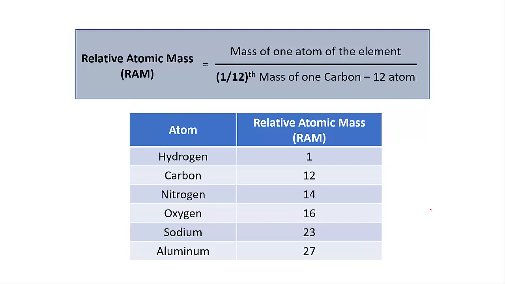And hence what we did is, in the formula we just did a very small change, that is mass of one atom of the element divided by 1/12 of the mass of one carbon 12 atom, which becomes 1, and hence the denominator becomes 1, and it becomes easier for us to calculate. So now hydrogen's relative atomic mass becomes 1, carbon's becomes 12, nitrogen 14, oxygen 16, sodium 23, and aluminium 27.